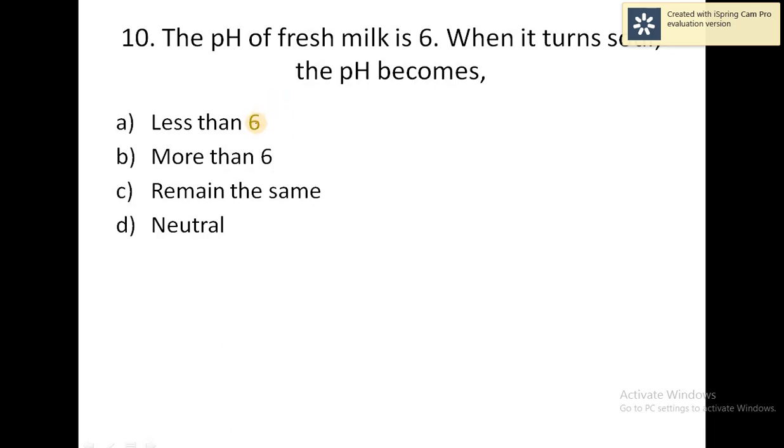Here the 4 options are given. What happens when it turns sour? pH value decreases. So decreases means what? It is more than 6. Remains same or neutral. These 3 are wrong answers. So correct answer is decreases, means less than 6, because it is already 6.4 to 6.6. When it turns sour, pH value decreases. So again sour is less than 6.